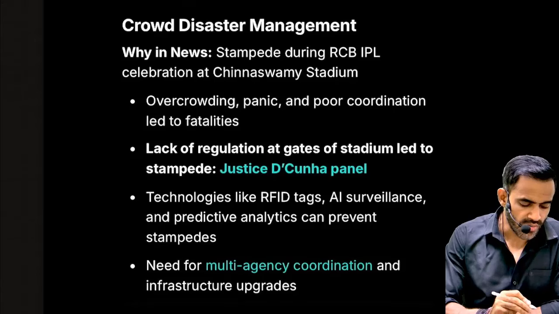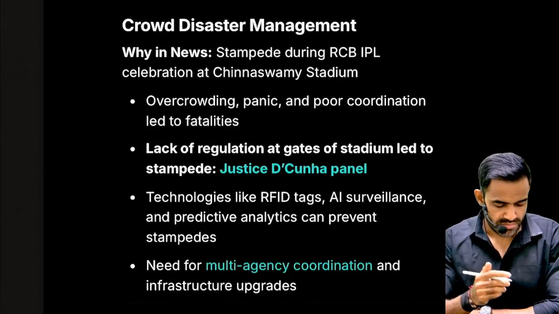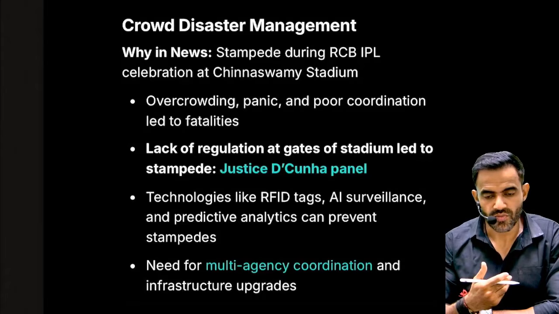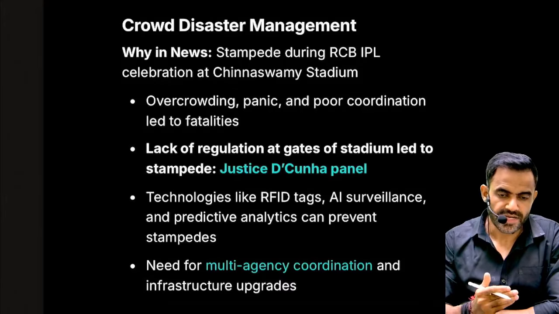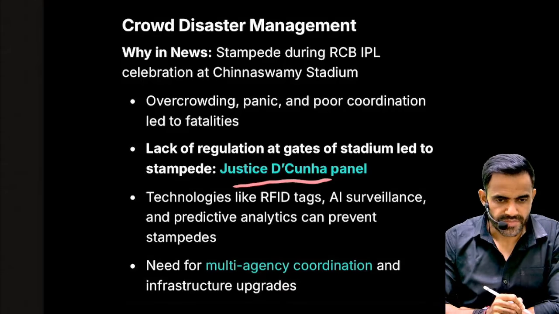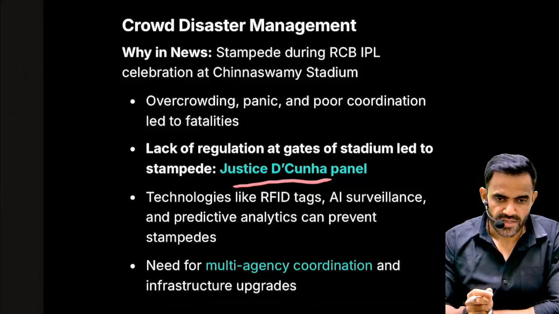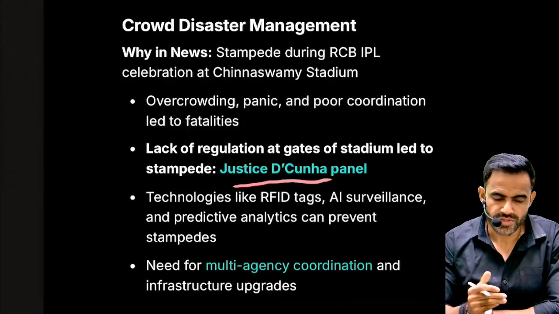Next is related to crowd disaster management. Understand the background. RCB won the IPL. There was celebration. Subsequently, the crowd was too much. There was a stampede. A lot of people died. Subsequently, a committee was set up, and that was the Justice D. Kunha panel. Now, this panel said that there was lack of management, there was lack of regulation at the gate of the stadium, because of which the stampede was the result, and subsequently a lot of people lost their life.